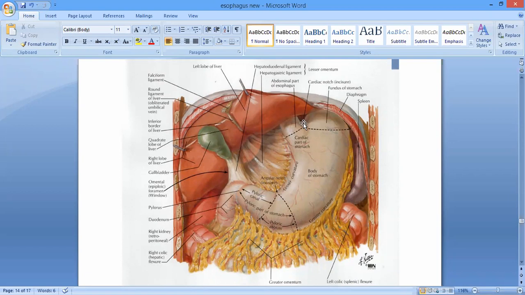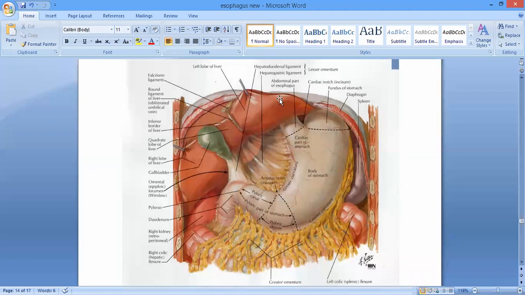So it is going to be continuous with the fundus of the stomach, right? And it continues by a notch that is called the cardiac notch. This obtuse angle between the esophagus and the fundus of the stomach is called the cardiac notch. Okay, ji? Is it clear, beta?